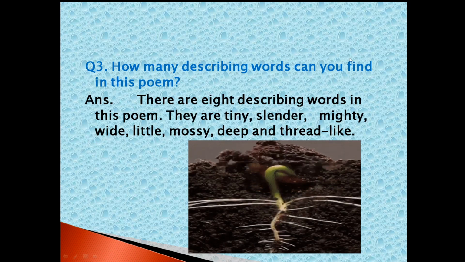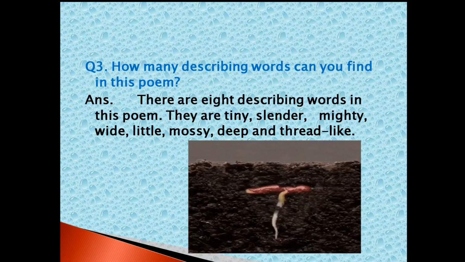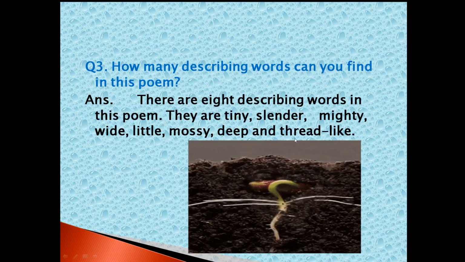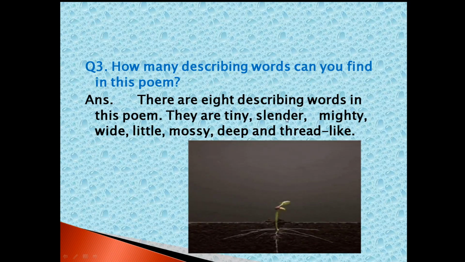Tiny. What is the meaning of tiny? Tiny seed. Tiny means very small. Even the word little also means small. The next word, slender. Slender means very thin. You can observe the picture. How is the stem?